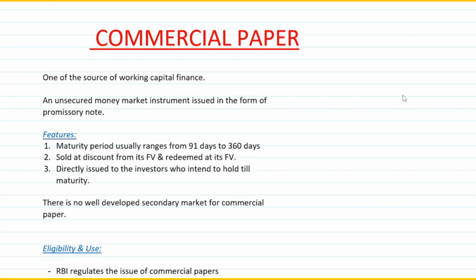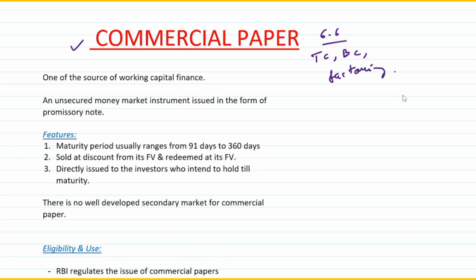And this commercial paper is a part of your module 6.6, and there are certain sources of working capital finance. Now these financing can be done through various modes. This can be trade credit, this can be bank credit, there's a concept called factoring, and the fourth one is commercial paper. So here we are going to discuss commercial papers. Let's start with the topic right away.